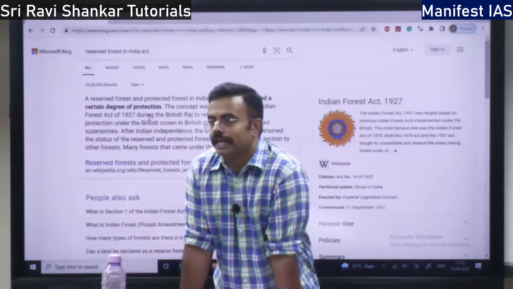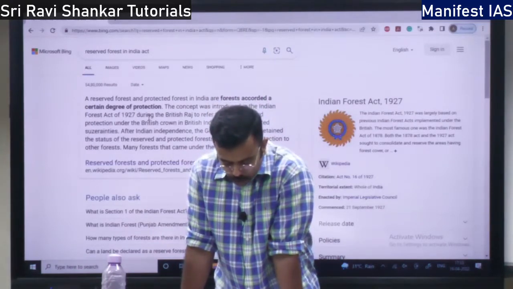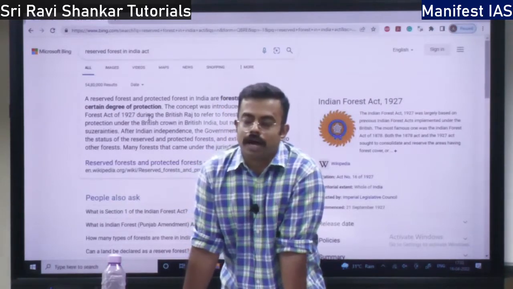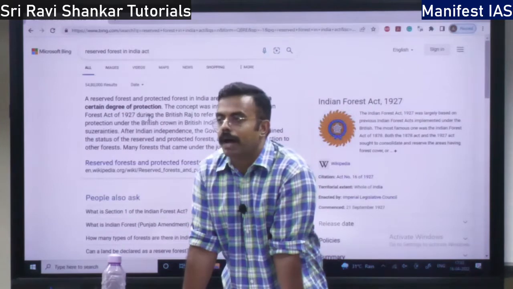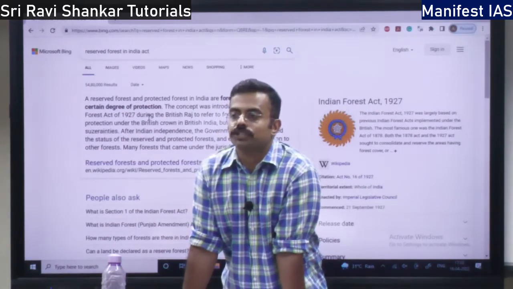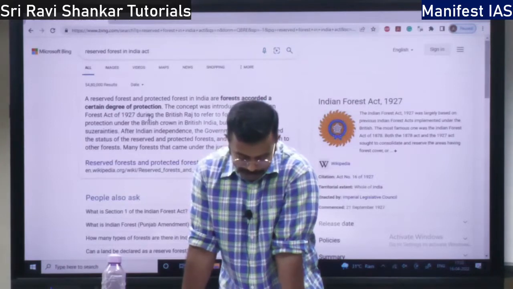We know that it was enacted in 1972. According to the Wildlife Protection Act, the national parks and wildlife sanctuaries are demarcated, right? So, national parks and wildlife sanctuaries have a statutory backing, legal backing in the Wildlife Protection Act 1972.